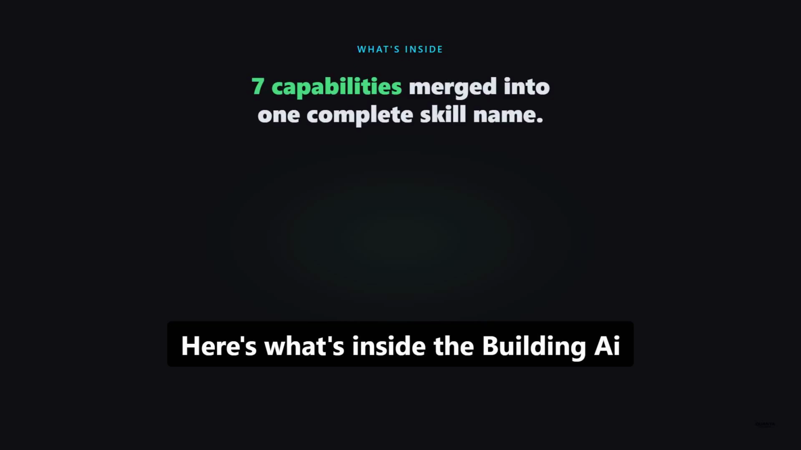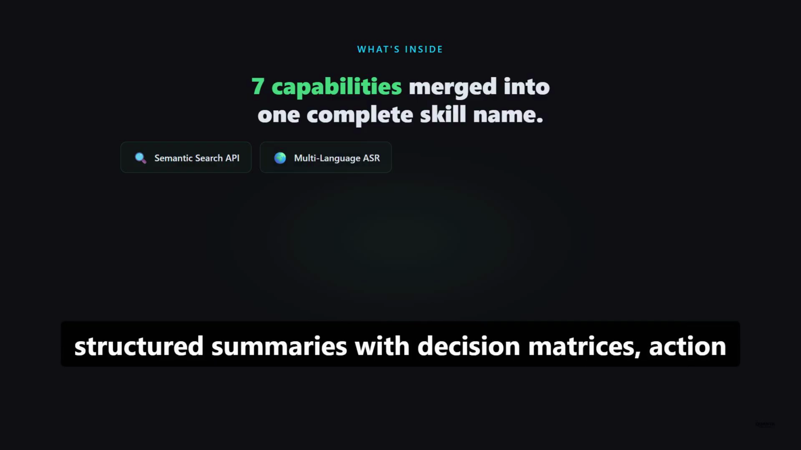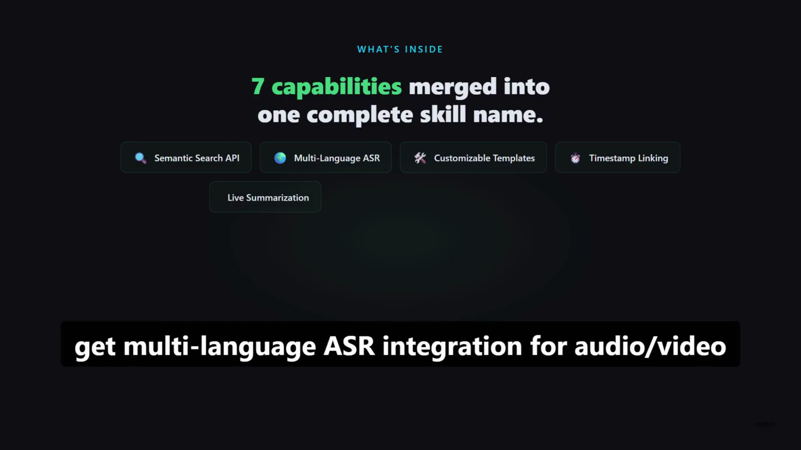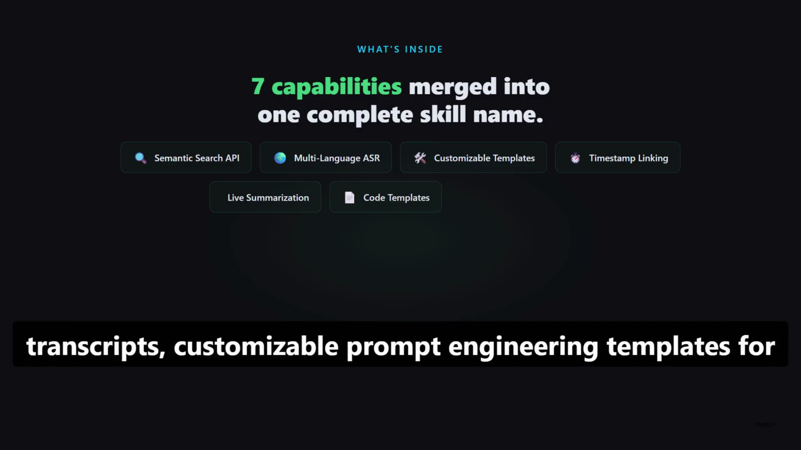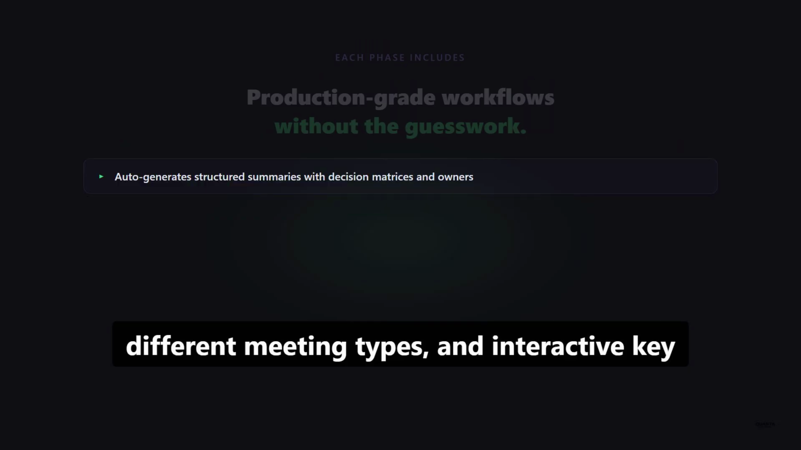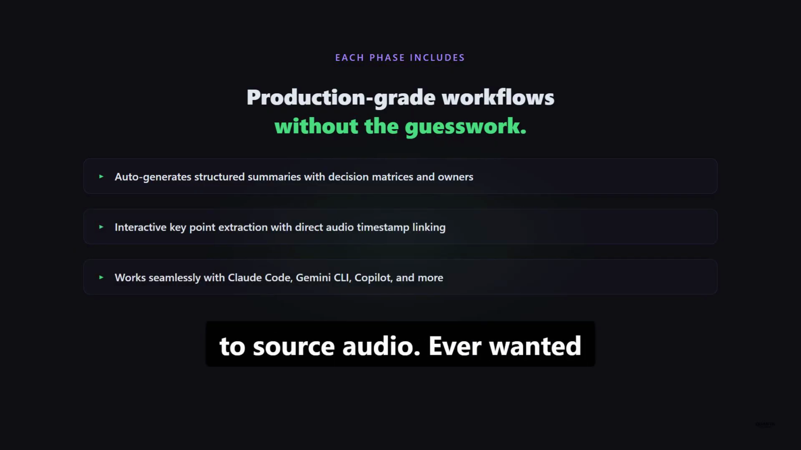Here's what's inside the Building AI Meeting Summarizer skill. It auto-generates structured summaries with decision matrices, action item owners, and context tags. You'll get multi-language ASR integration for audio-video transcripts, customizable prompt engineering templates for different meeting types, and interactive key point extraction with direct timestamp linking to source audio.